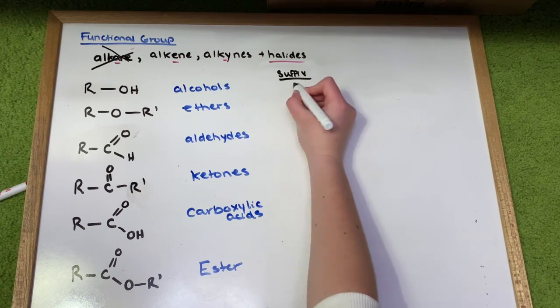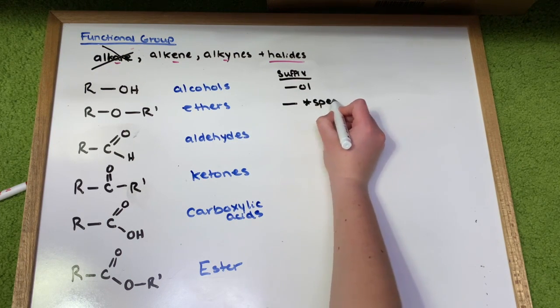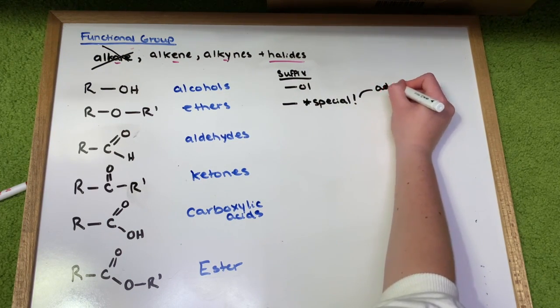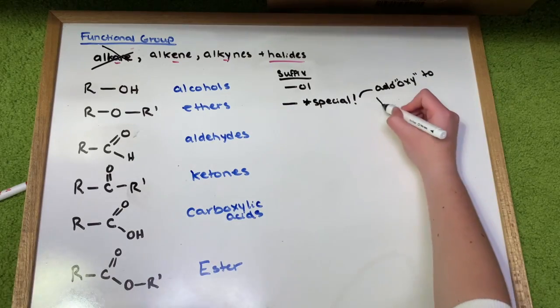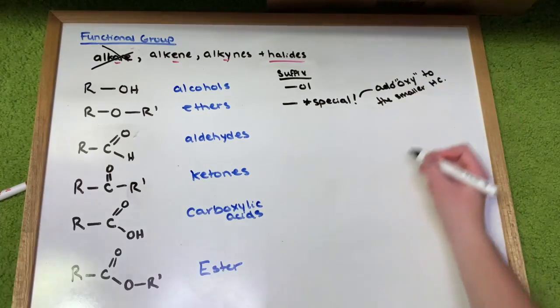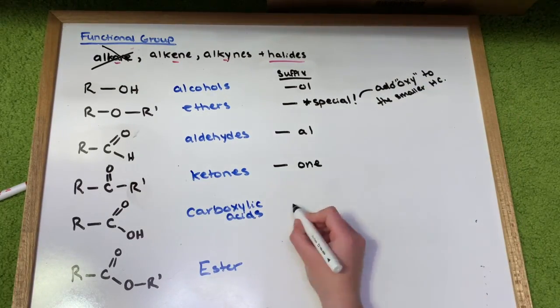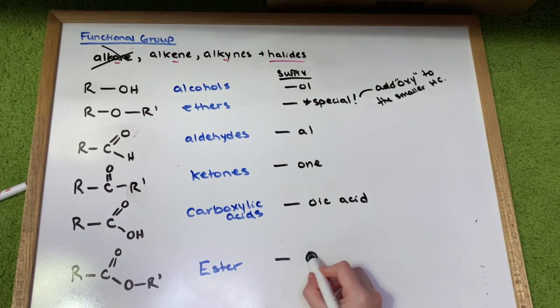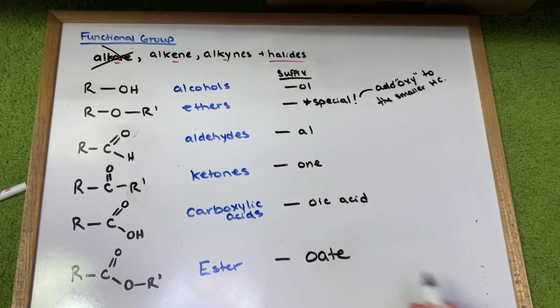Each of these groups has a suffix, so alcohol it's -ol, ethers it's oxy, it's a bit special, but I will show you an example later on to further clarify this. Then there's aldehydes with -al, ketones with -one, carboxylic acids with -oic acid, and esters with -oate.